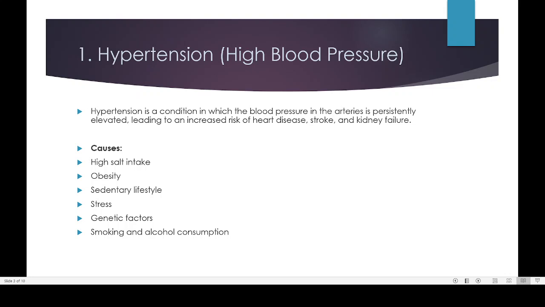The second factor that is responsible for high blood pressure is obesity. Obesity, as you know, increases the weight. So obesity is a major problem. Then sedentary lifestyle, not walking much, most of the time sitting and doing the work. And nowadays we are working with the help of a computer. Earlier children used to go outside. Now what people are doing is taking a mobile and working with the mobile, or playing with the mobile, or talking with the mobile. That is what most of the time people are doing.